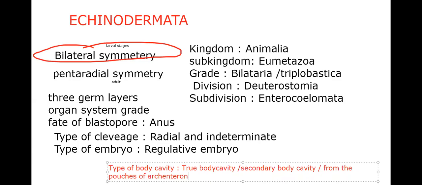So that's it about the basic features of Echinodermata. All these characteristic features we already learned in the Kingdom Animalia series. Now let's start the general characters and classification of Echinodermata.